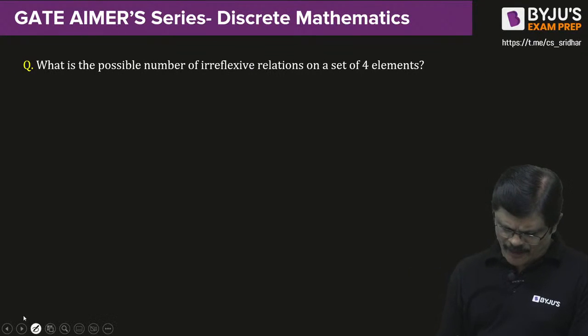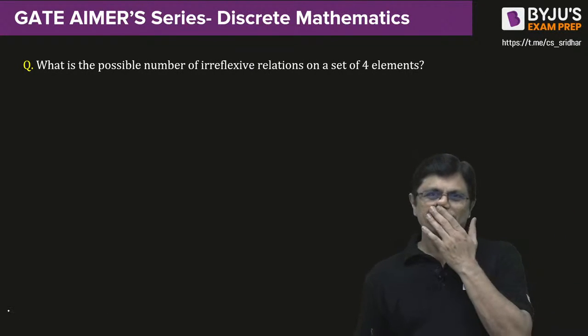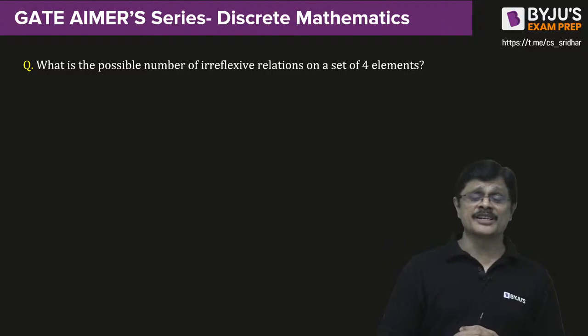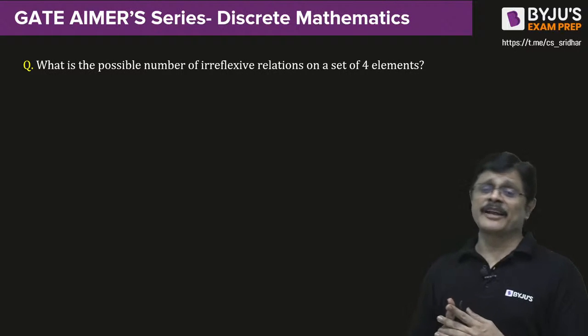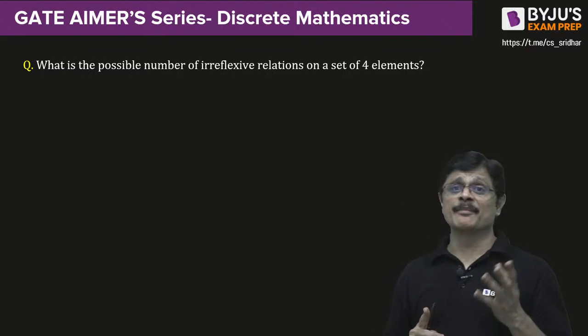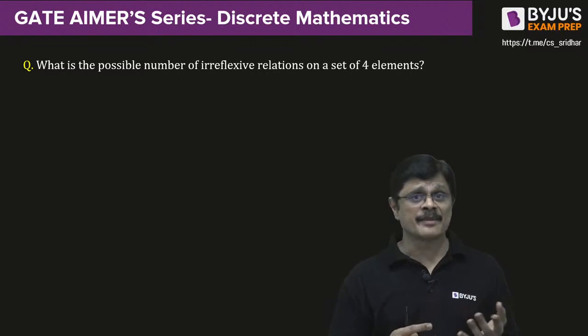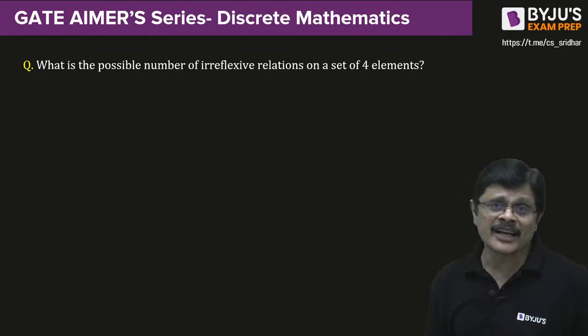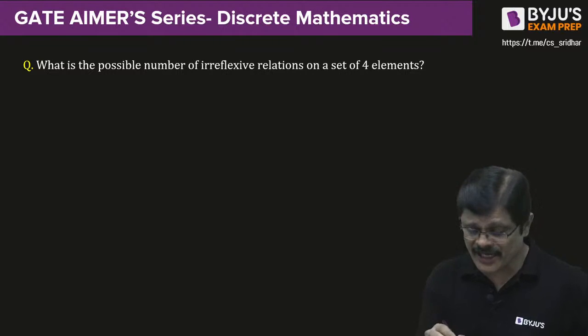Number of reflexive relations. See, in the formula revision session, I also gave the number of reflexive relations, number of irreflexive relations, number of symmetric relations, number of asymmetric relations, number of anti-symmetric relations. All these formulae were given directly, my dear friends. So here I am directly writing the formula. You should remember this direct formula.